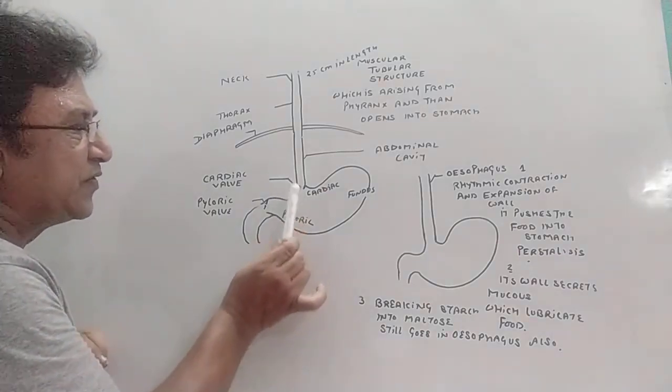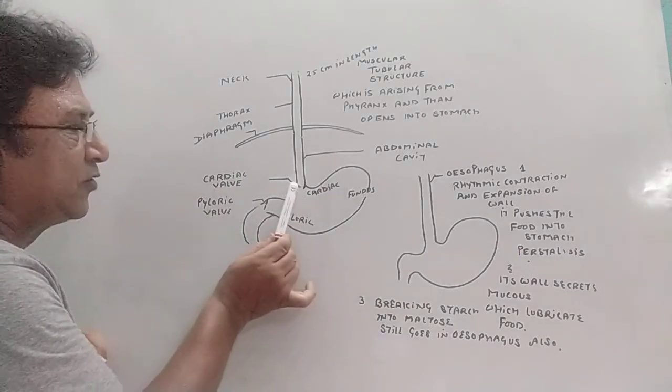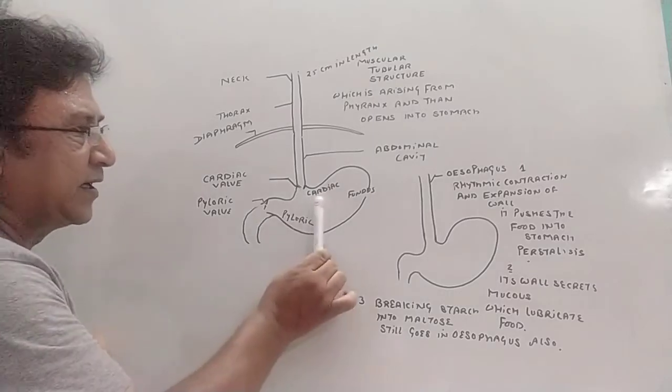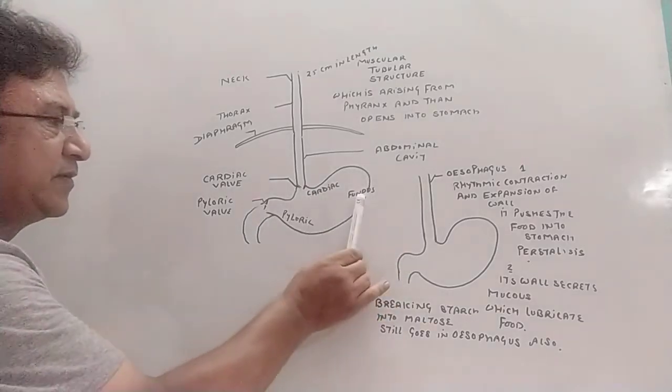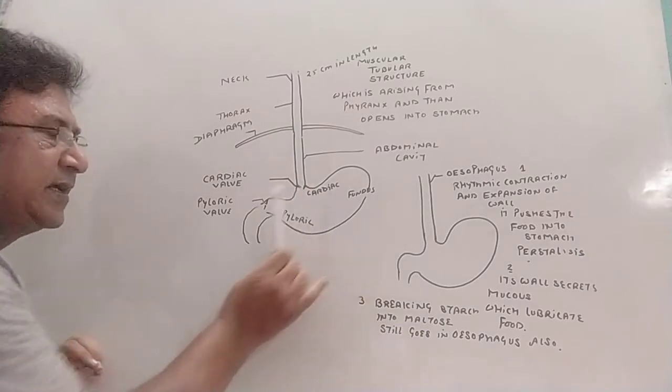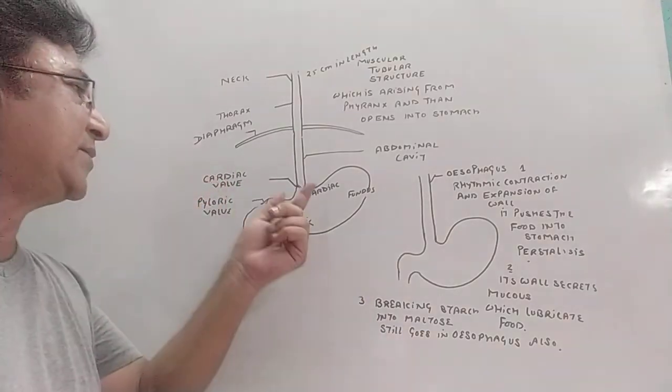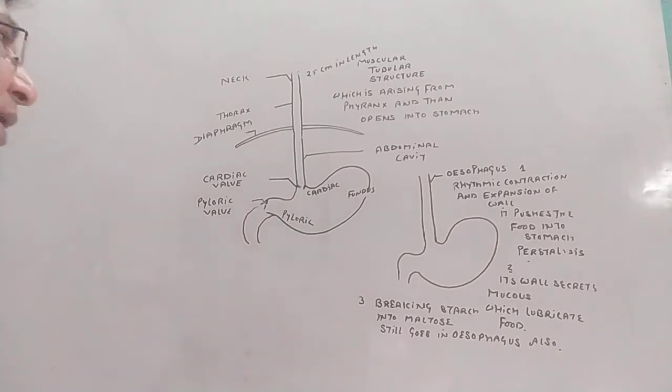In between the esophagus and the stomach there is a valve called the cardiac valve. Why is it called the cardiac valve? Because the stomach can be differentiated into three parts: cardiac, fundus, and pyloric. This cardiac part of the stomach is very close to the heart. That is why the valve is also given the name cardiac valve.